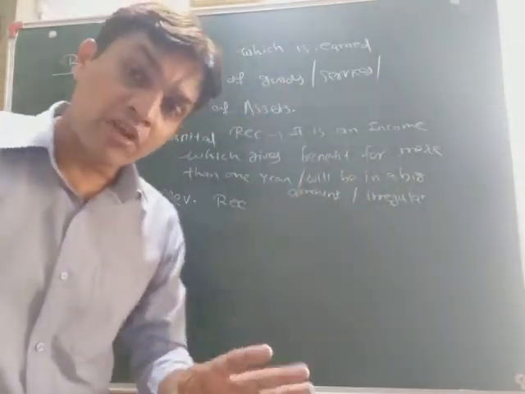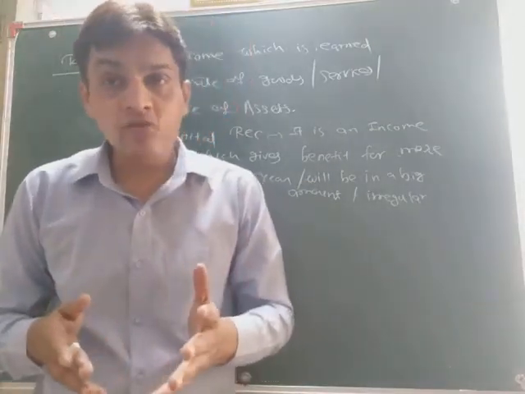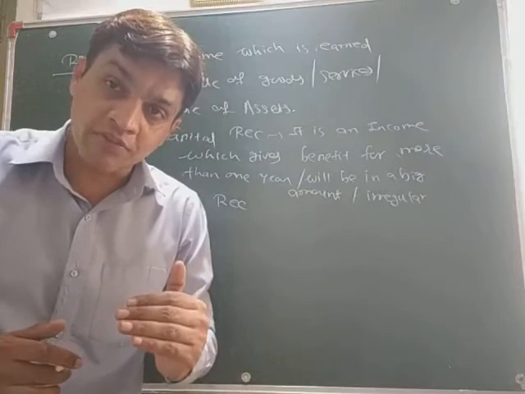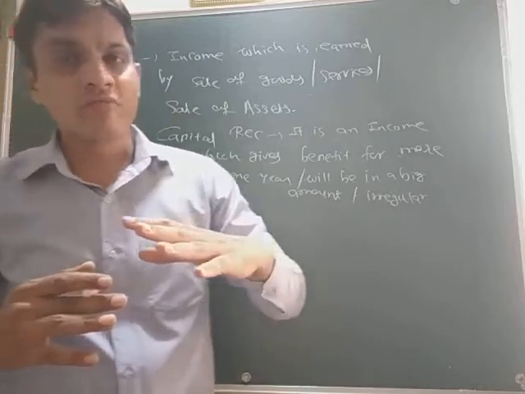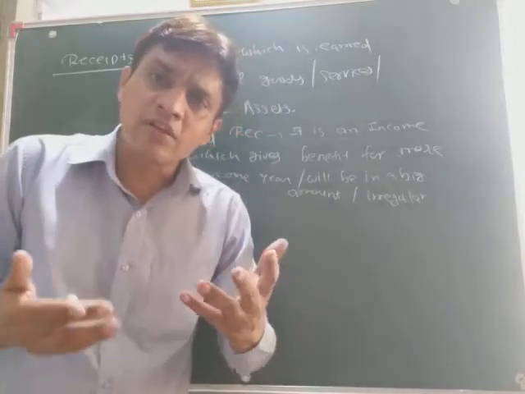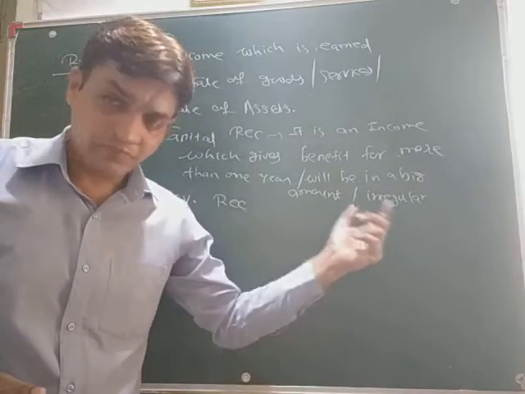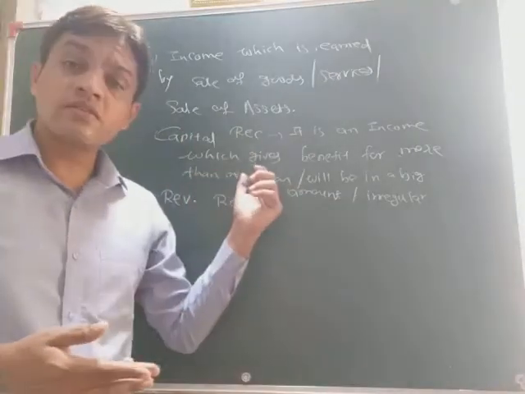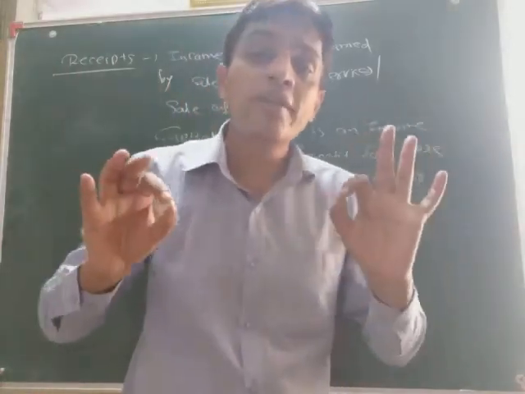Now I will give you an example. Suppose we are selling our furniture. Furniture is our asset, and we are selling it, so we are getting some income in reward of that. Now that income is not on a regular basis because we will not sell our furniture year by year. So that is not a regular income for us. That is irregular. Sometimes we will get it. So that is called irregular income. Same way it would be in a big amount, and also it is beneficial for more than 1 year. So this is all about the capital receipt.